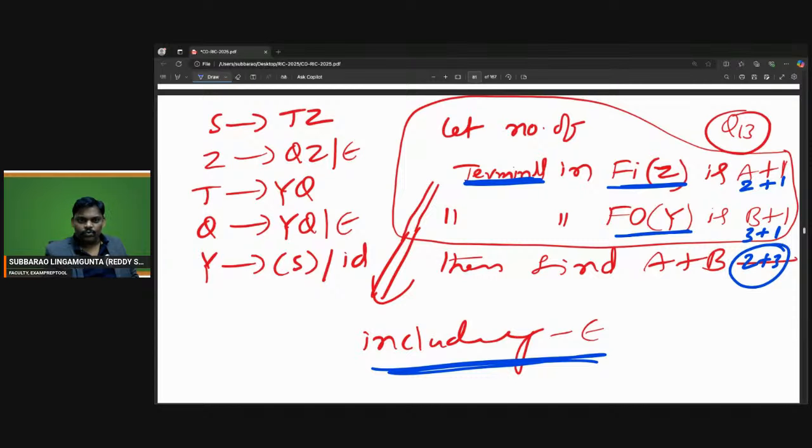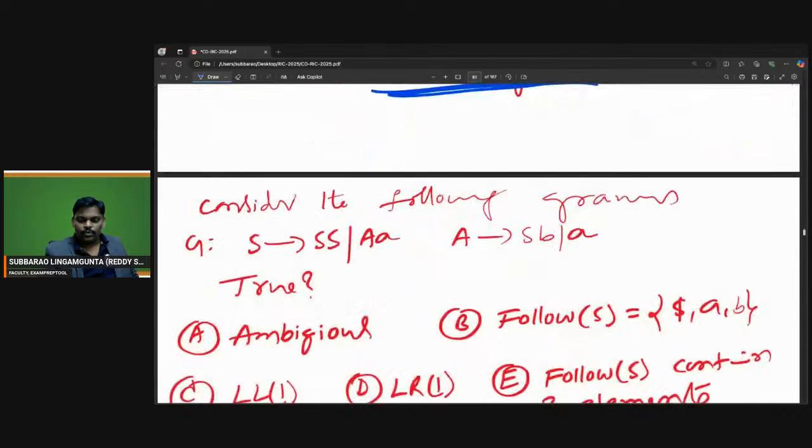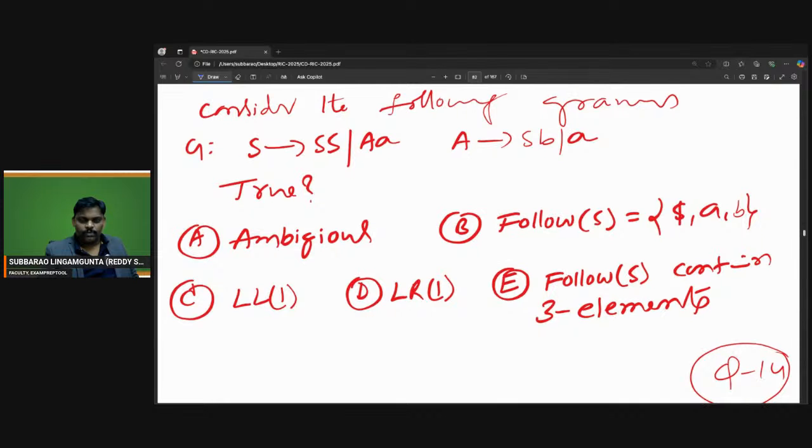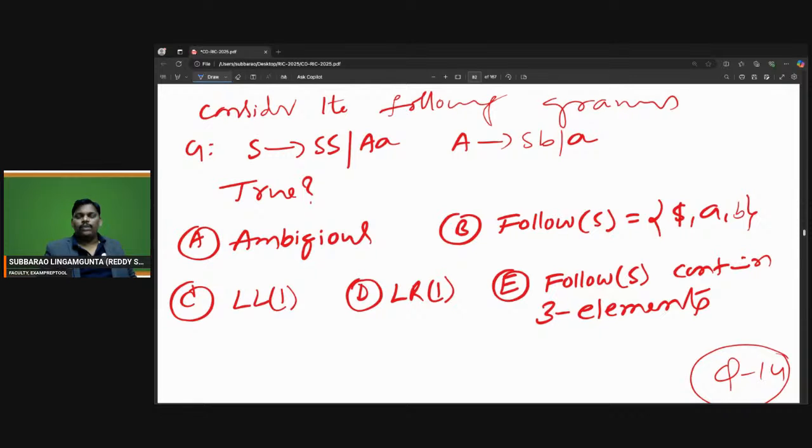Let's move to the next problem. This is today's class first problem. Consider the following grammar. One grammar is given, right? About this grammar, which is true? Can you go ahead?